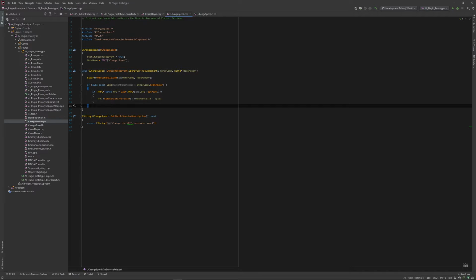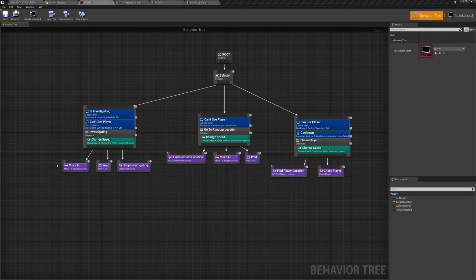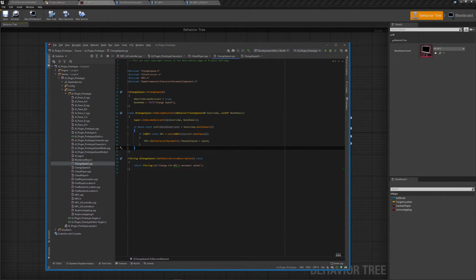And then this is a mouse over thing, so it changes the text here, change the NPC's movement speed, so you can change that. Interesting, not very. I mean, it's useful, but not important.